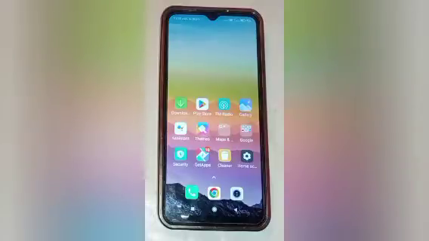So today's video title is how to turn on and off vibrate on tap in a Redmi phone. So let us start our video.